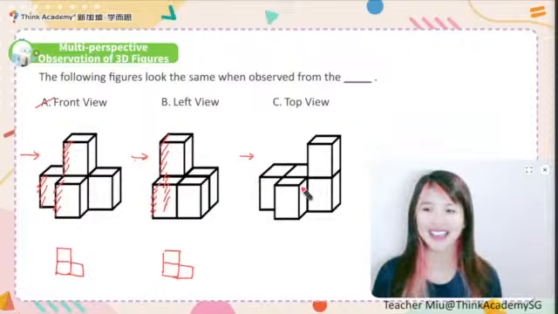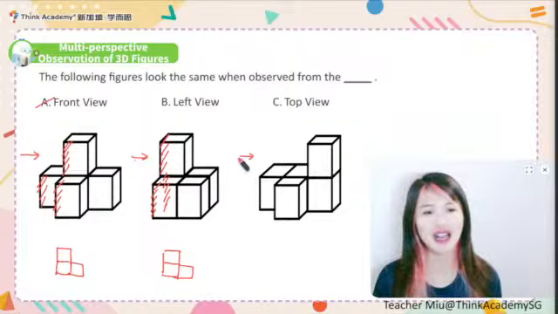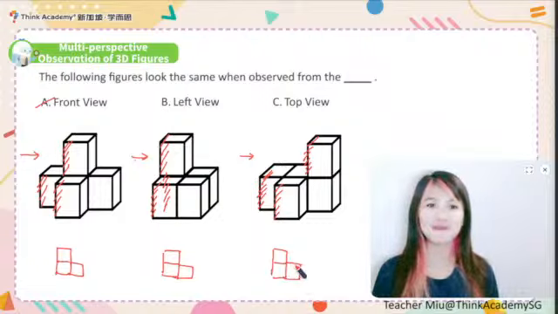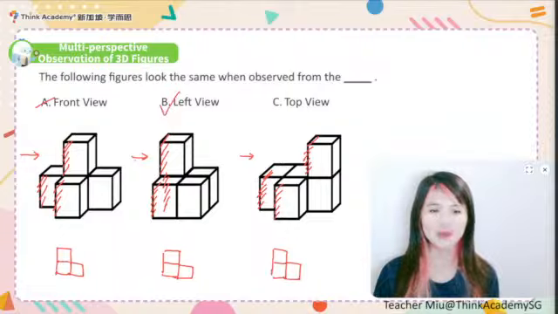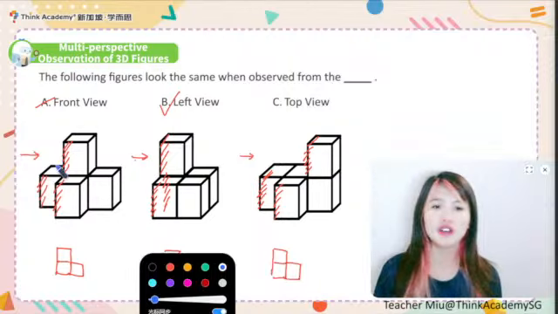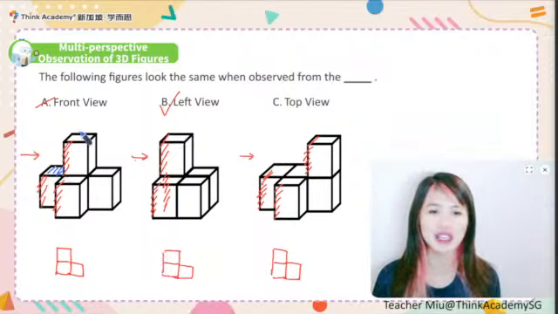And continue. What about this one? From the left, from the back here, you can see 1 on the top and the other one here at the back, which means at the back there are 2 squares, and also there will be 1 more to its front. So they are the same, which makes the answer B. Then I say, Mew, I think C is also correct. Okay, let me do the top wheel for you. From the top, you would be looking at these 3 faces at the back, and then there will be 1 more to the front, which is like this.